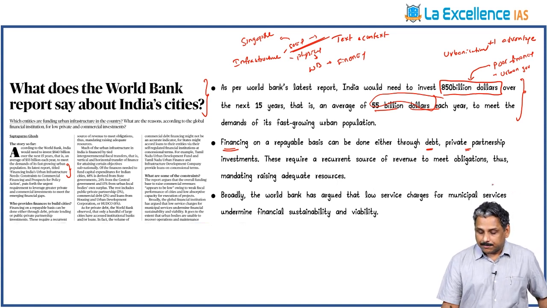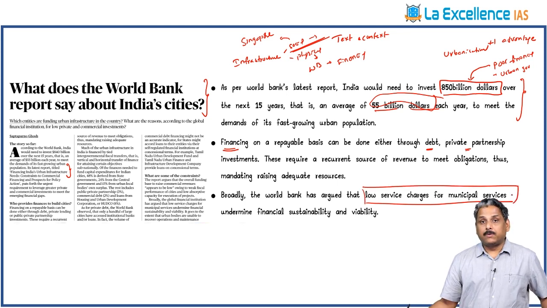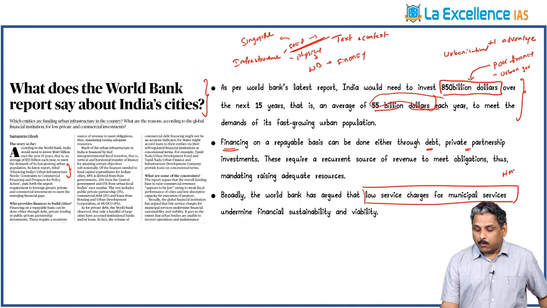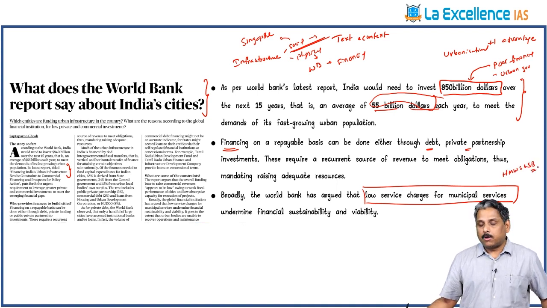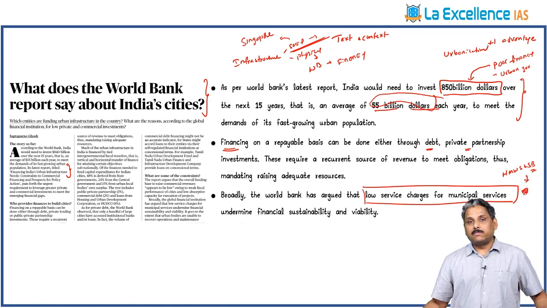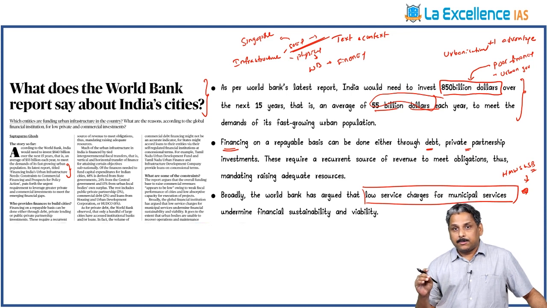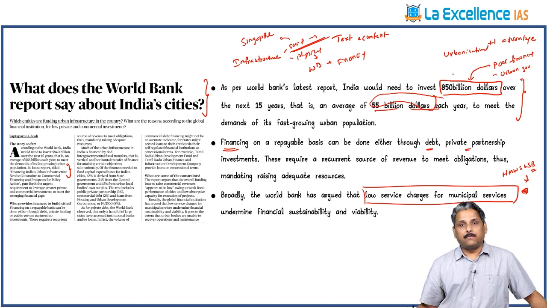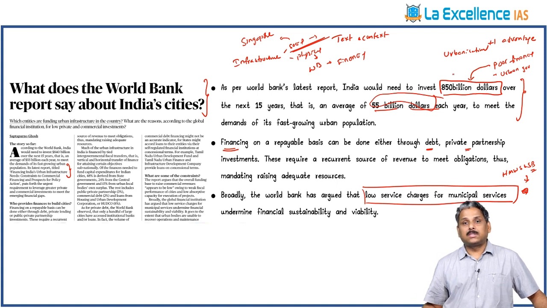In this context, there are low service charges for municipal services. It means today a municipality is providing drinking water. The Hyderabad Metropolitan Water Supply and Sewage Board is providing drinking water and sewage services. The charges are very low. Low service charges will not help to service the debt which we are going to borrow to provide urban infrastructure. The service charges have to increase.